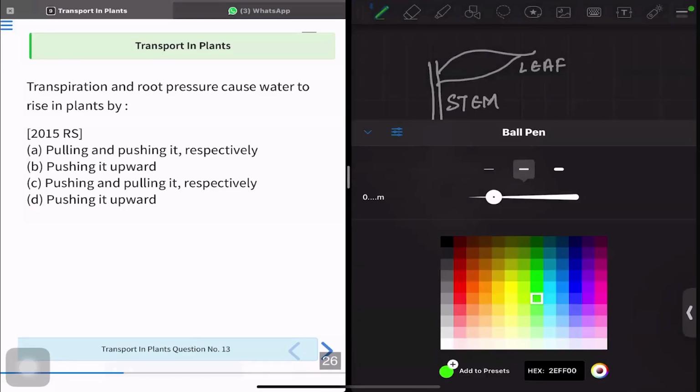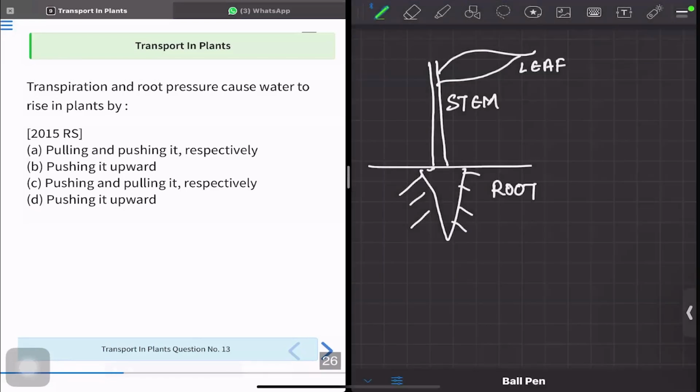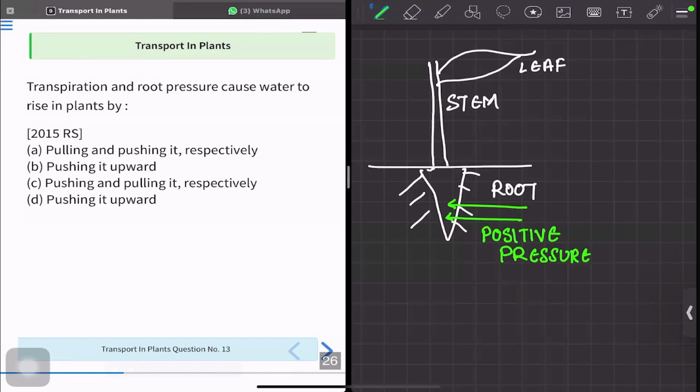Now, the minerals are going to go inside. So this creates a positive pressure. And for transpiration to occur, water is going to move up and come like this and go out via transpiration. So it is causing negative pressure.